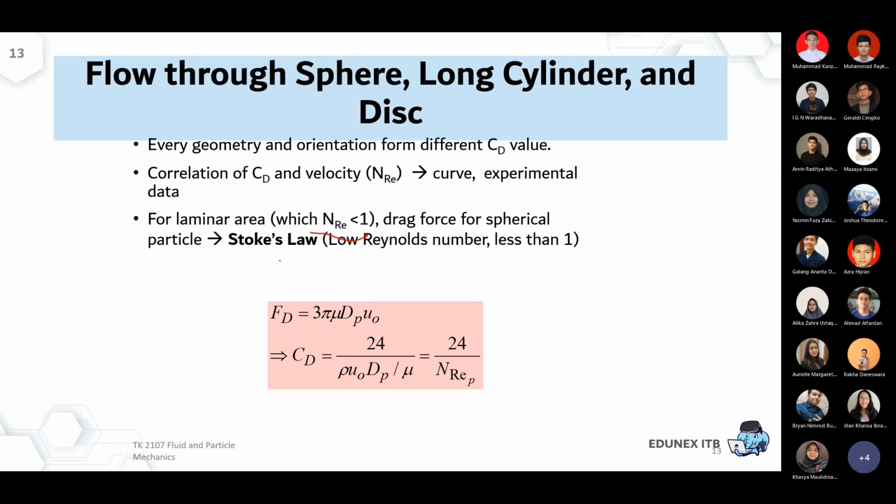If the particle is spherical, the derivation will give you Stokes law. It was found from experiment that in laminar conditions, CD is roughly equal to 24 divided by the Reynolds number of the particle.